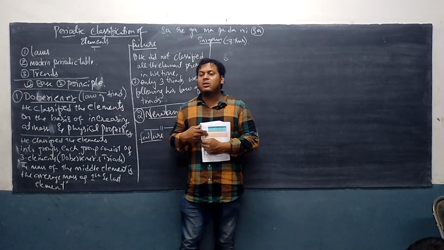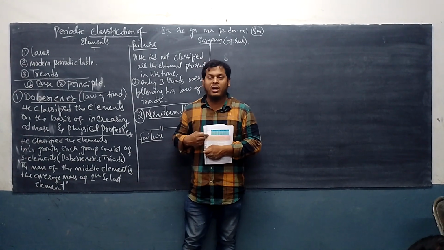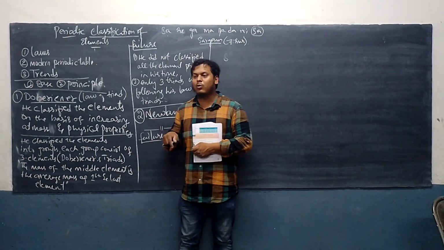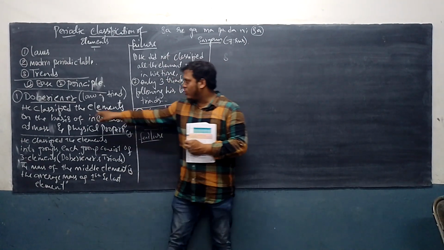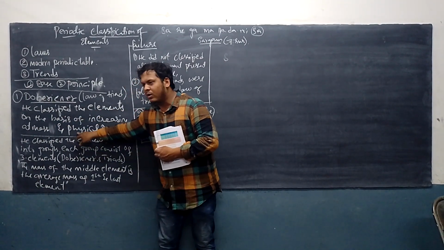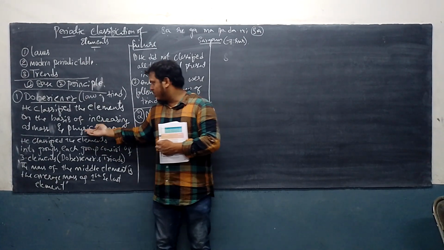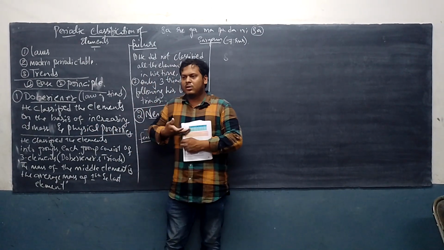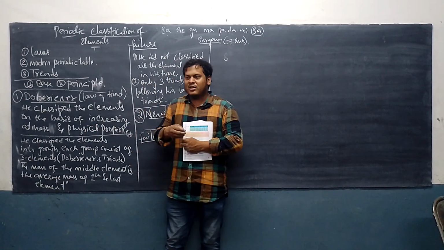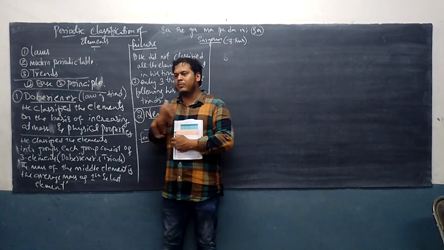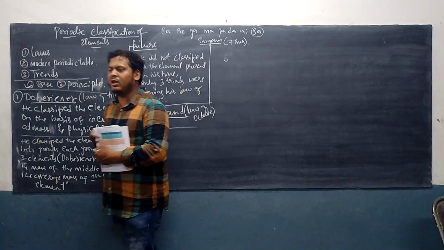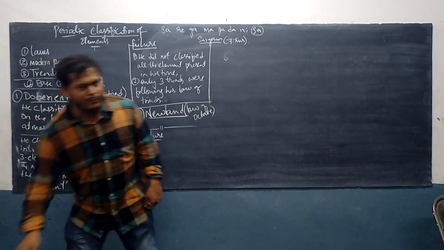Their properties are similar, but in between what do we have? Nickel and cobalt, both are metals. So what did he do? He told, no, I am classifying based on physical properties. No, this basis is not followed here. He adjusted metals with non-metals. That was the mistake. There are many mistakes he made in his periodic table.